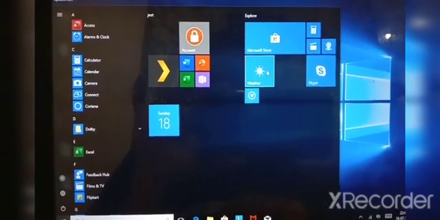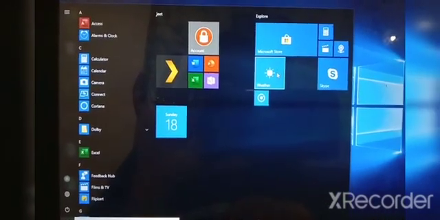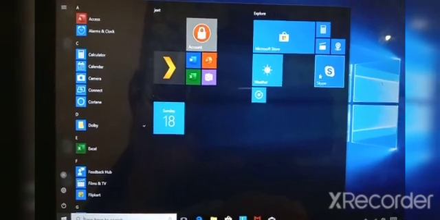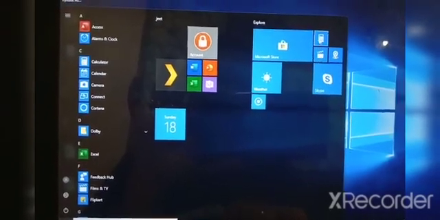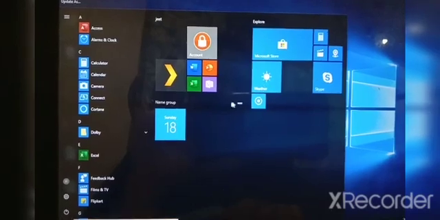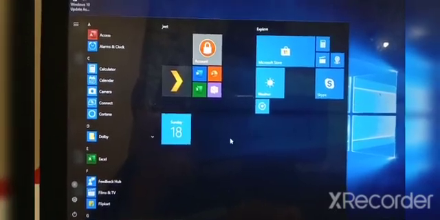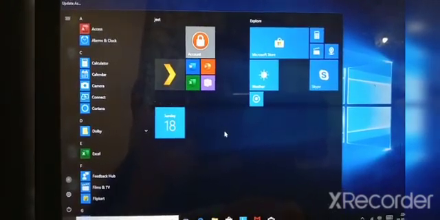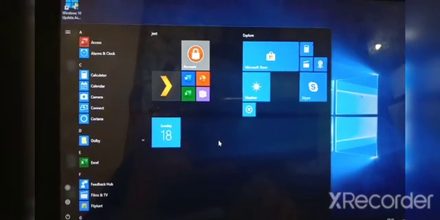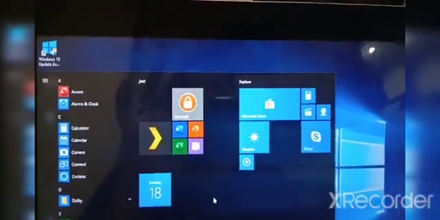These are the live tiles. You can see here weather condition. Skype is there, movies, calculator. These are the tiles. Okay children, you can manage these tiles. You can drag them, and you can add and remove.